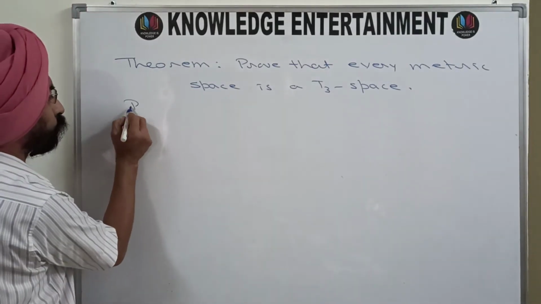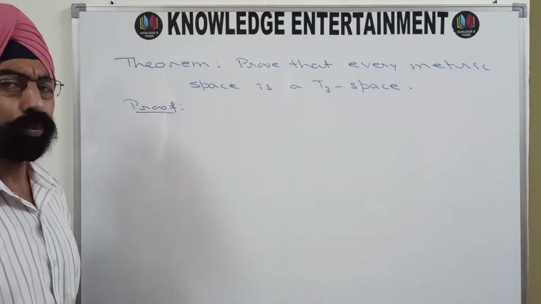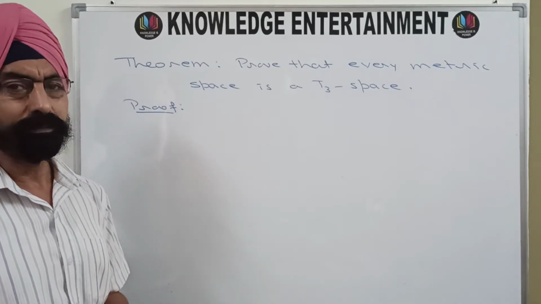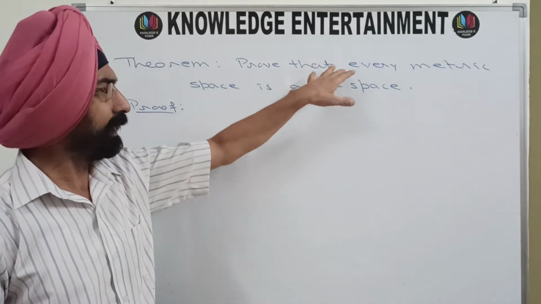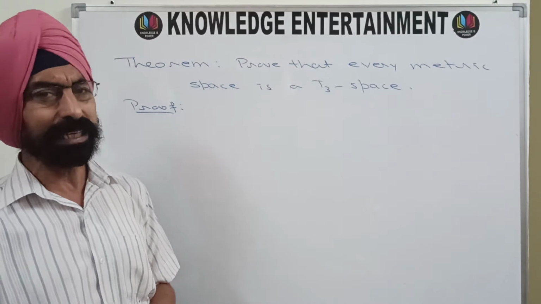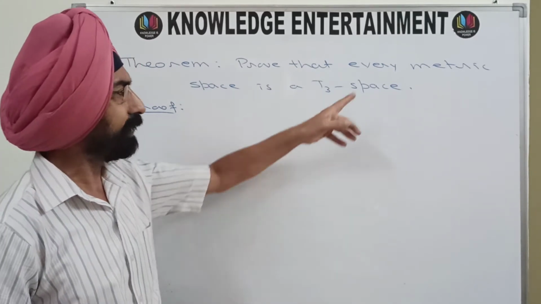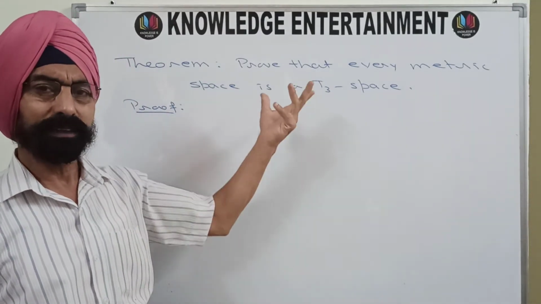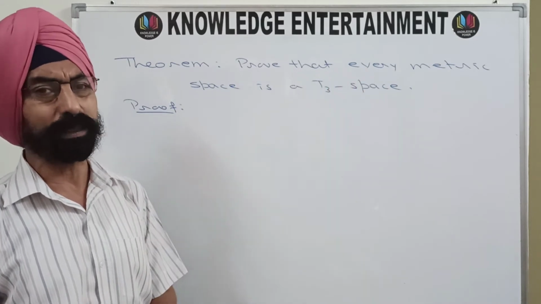So how to prove it? To prove it, our starting point is the same. Since we have to prove that it is a T3 space, that means we will have to prove that it is regular as well as T1. T1 we have already proved. We just now require to prove that metric space is a regular space. It is already T1. I will prove it regular. So regular plus T1 will make it a T3 space.